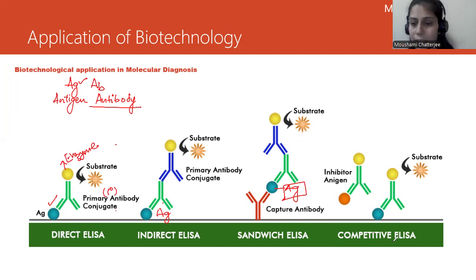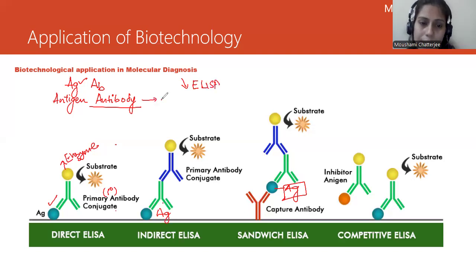And competitive ELISA basically has two antigens and two antibodies with their respective substrate-enzyme complexes, and there will be a severe competition between these two to show the presence of color, as they try to compete with each other. So this is ELISA, and very importantly, you need ELISA to diagnose various diseases.